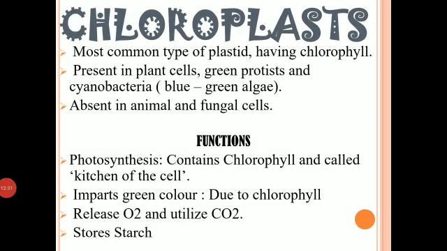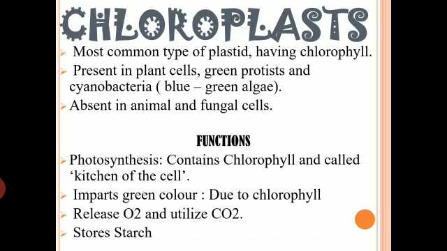Chloroplasts are basically absent in animal and fungal cells. So, animal cells, fungal cells, and even the protozoan cells, there the chloroplasts are not present. So, what is the function of chloroplast? As we know, chloroplast consists of chlorophyll, which is a green pigment, and chlorophyll is responsible for trapping the sunlight, and that's how it makes the sunlight available for photosynthesis. And that is why chloroplast is also called the kitchen of the cells.